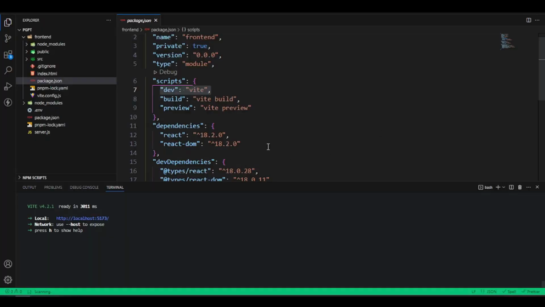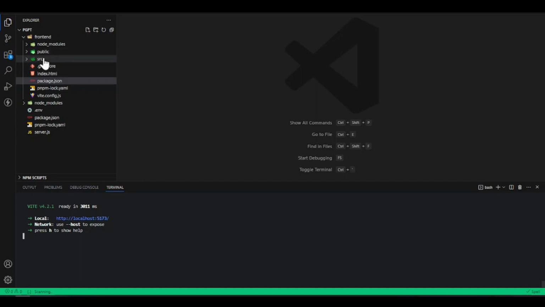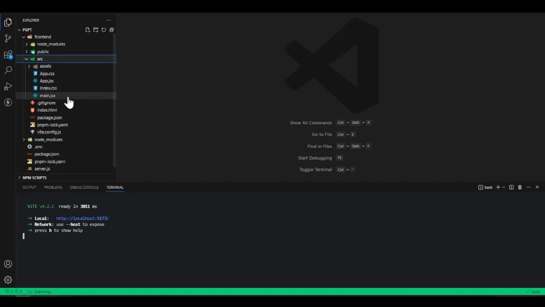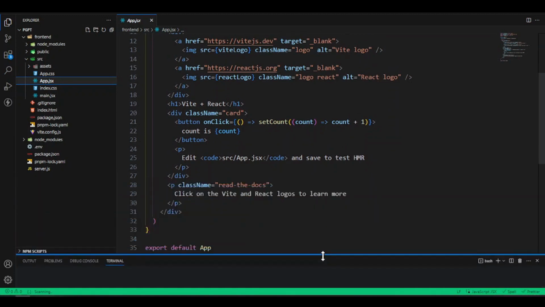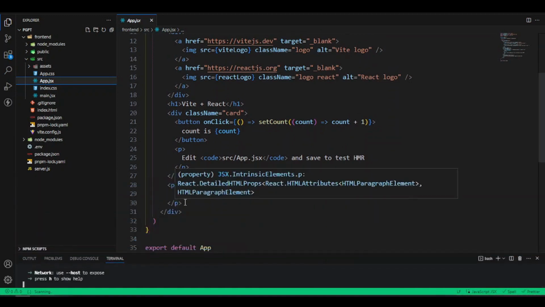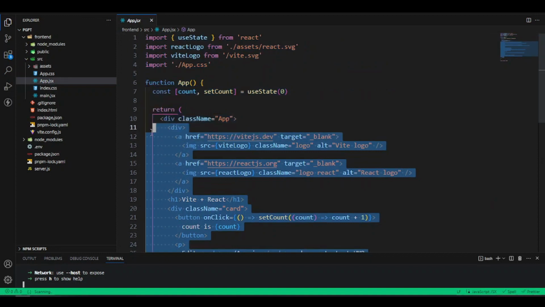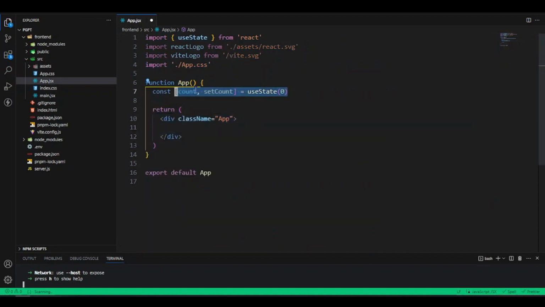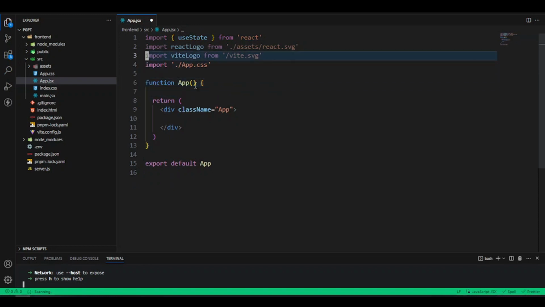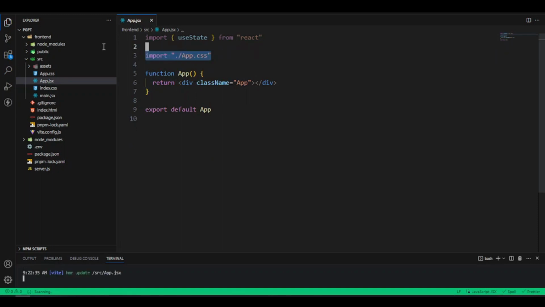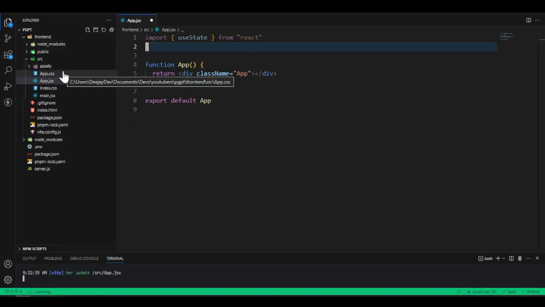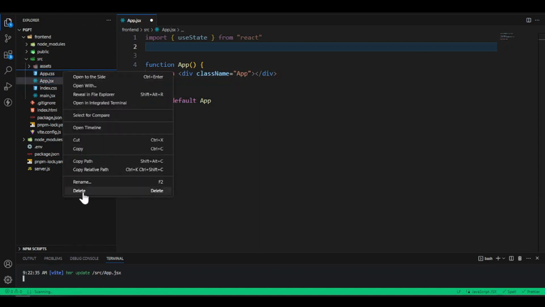So now when we don't get this script and everything done they run, we could go back into our VS Code. And what we want to say for inside this src, so make we go into the app.jsx. Now here we go clean all this other code. So make I just reduce this one here, this my terminal, and I go clean all the code all to the top for here. Then make we say we want even clean the state, because we go change the state eventually. Make we come out these two logos where they here. Make we even come out the css, and then make we come out the app.css, because I want to delete that file for here.